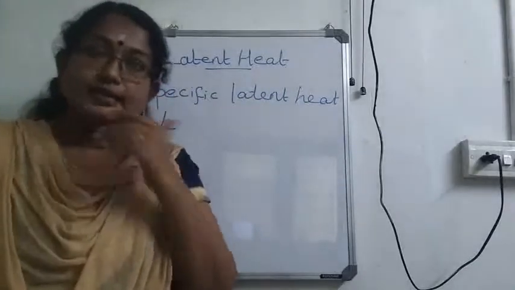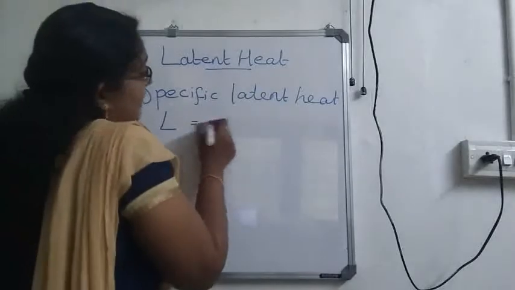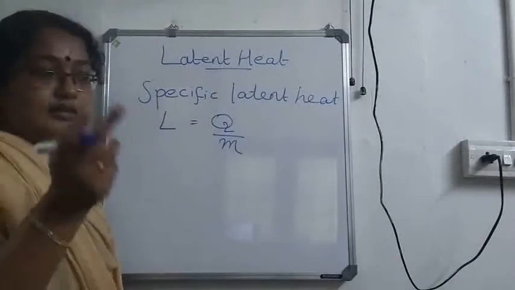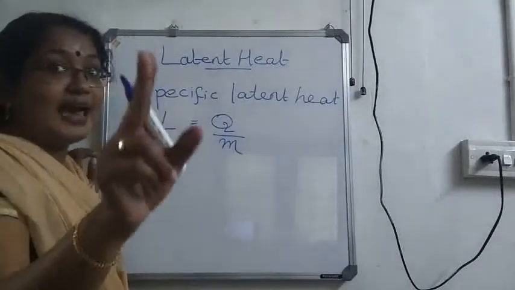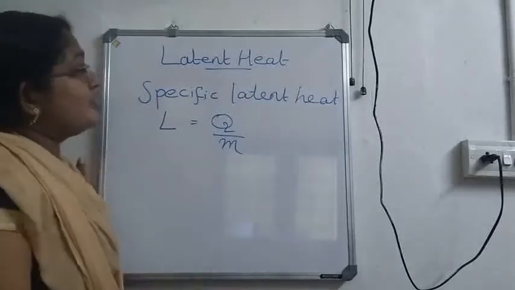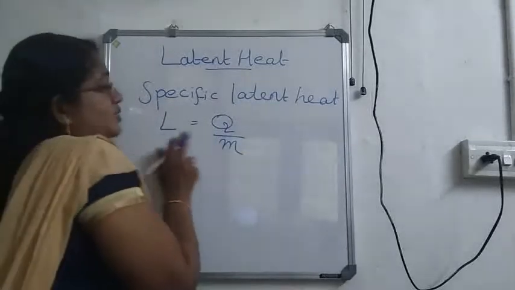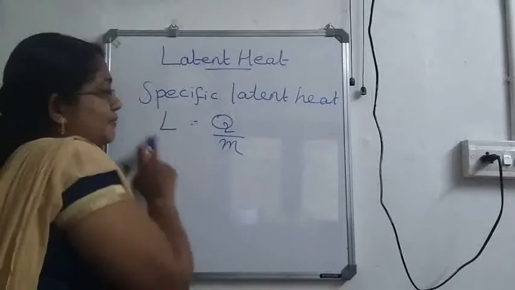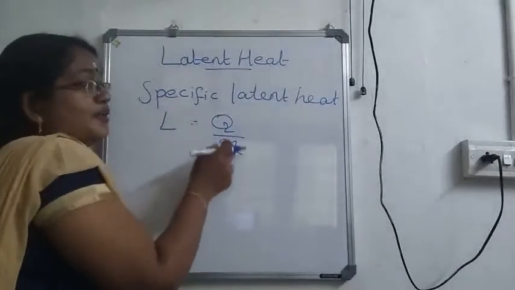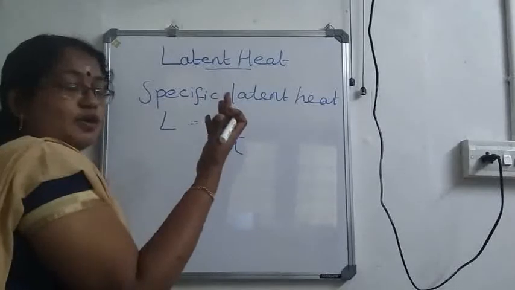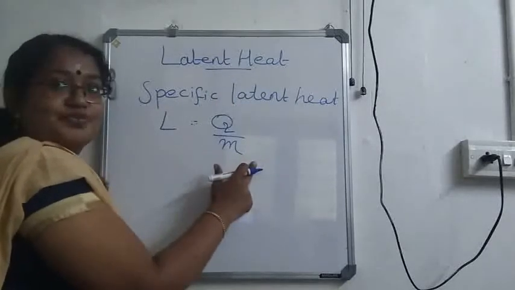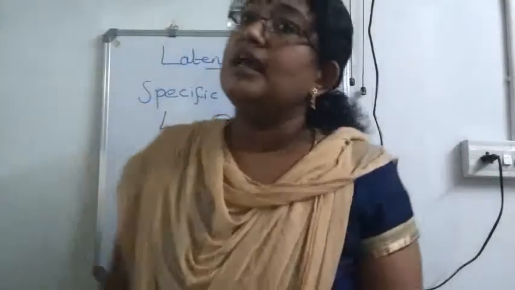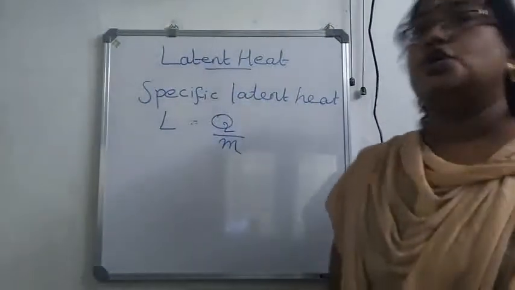Specific latent heat or latent heat can be represented as capital L and its equation is Q by M. In the case of specific heat and heat capacity, we had two different equations. But in the case of latent heat and specific latent heat, we'll be using just this equation. So latent heat or specific latent heat is represented by the letter L. It is the amount of heat energy used, absorbed or released to change the state of unit mass of a substance. So we have Q by M. Please learn this equation by heart: latent heat L is equal to Q by M.